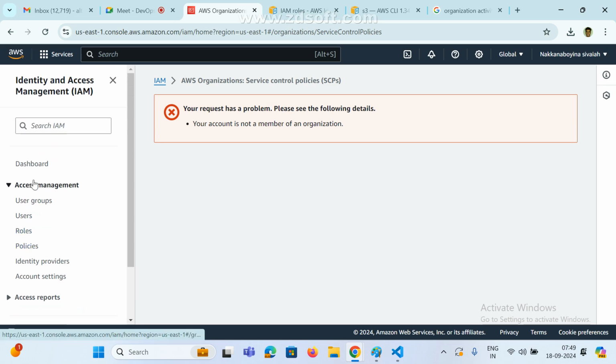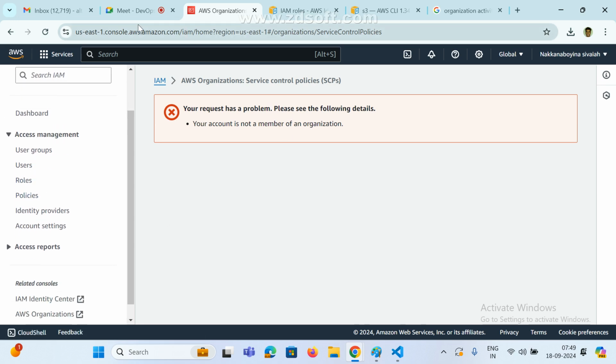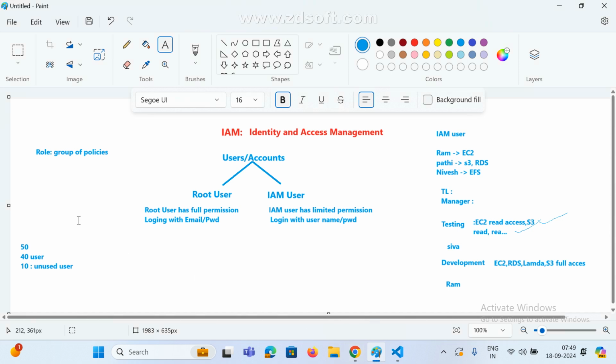Clear, guys? Any doubt as of now? Mostly just focus on how to create users, policies, and how to create roles. I will show you in the next class while explaining the S3 bucket, roles and all.